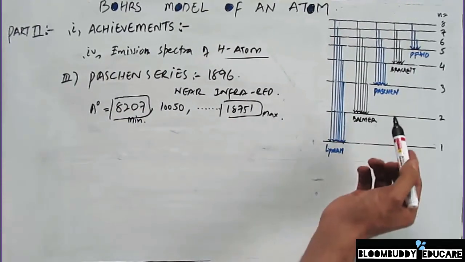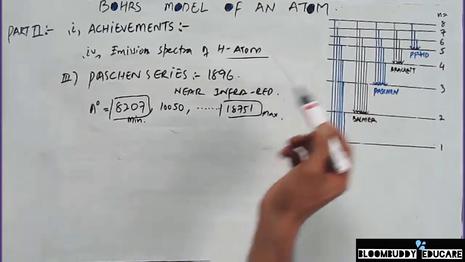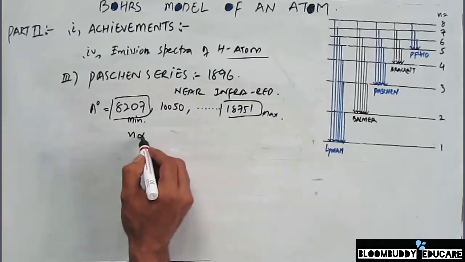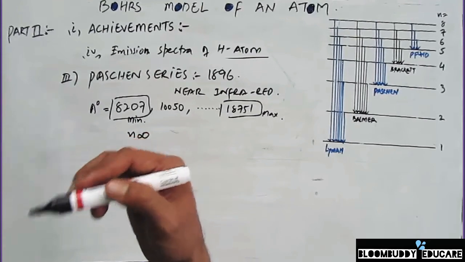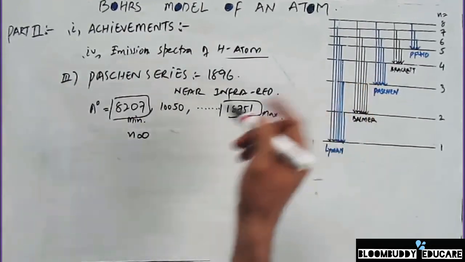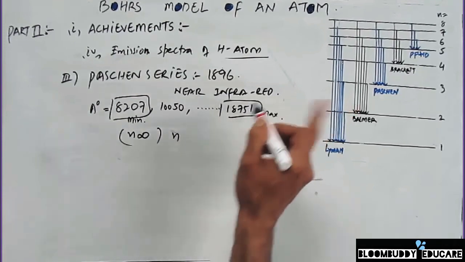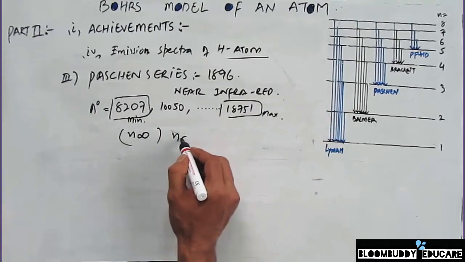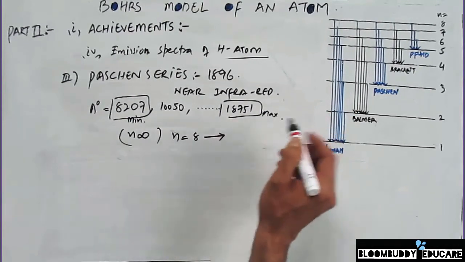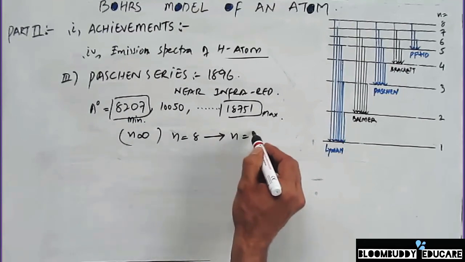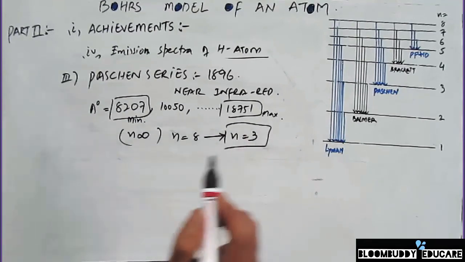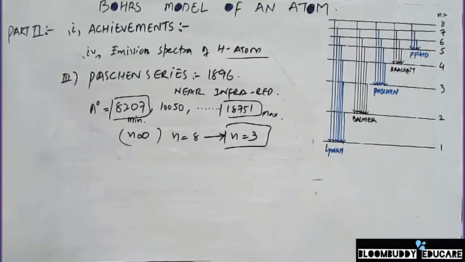And in case of the Paschen series, the electron always jumps from a higher energy orbital, which can be any orbital up to the infinity level, and in our case we are showing up to the n8th level. So I can say that the electron in this case is jumping from n equal to 8th level, and it always jumps to the 3rd level, so n is equal to 3. So whenever an electron jumps to the 3rd level, we say that there's a Paschen series in case of the emission spectra.